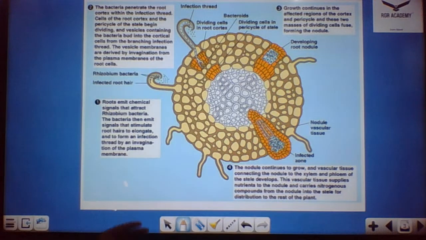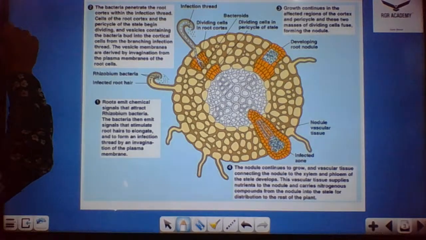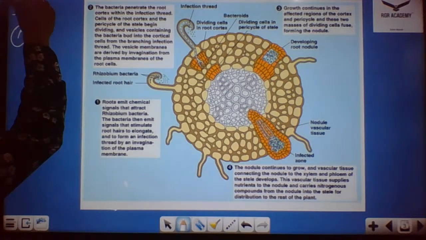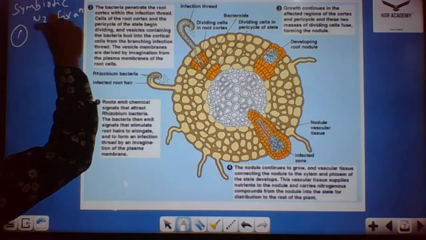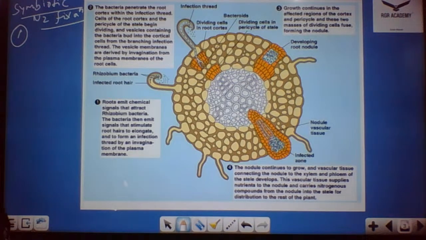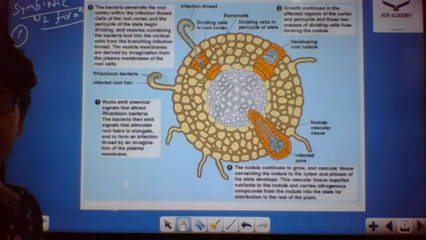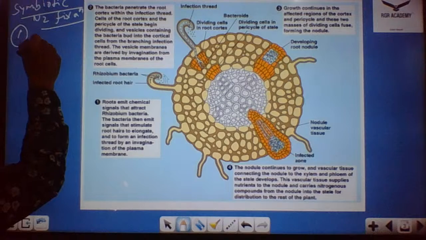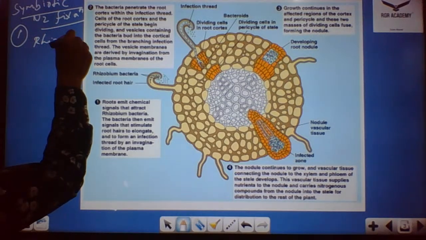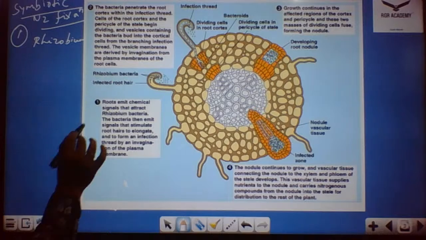The next part we're going to discuss is symbiotic nitrogen fixation. Coming to symbiotic nitrogen fixation, the first thing we're going to discuss is root nodule formation. As we discussed already, how the symbiotic relationship takes place, this occurs by means of the Rhizobium bacteria, which is responsible for root nodule formation.